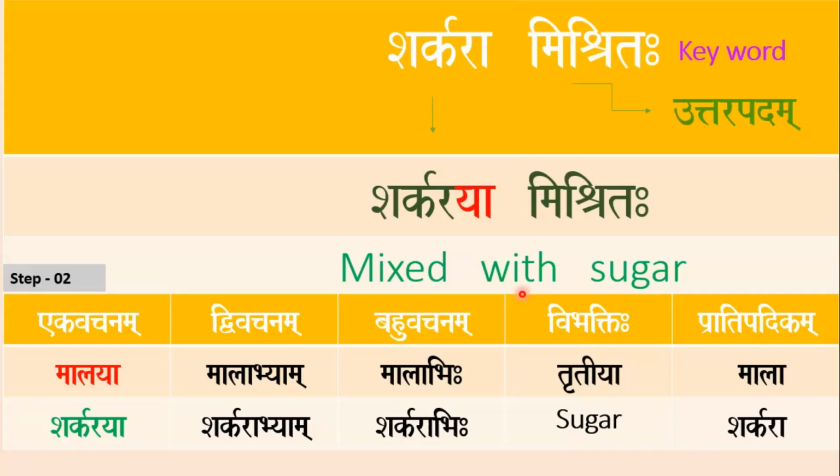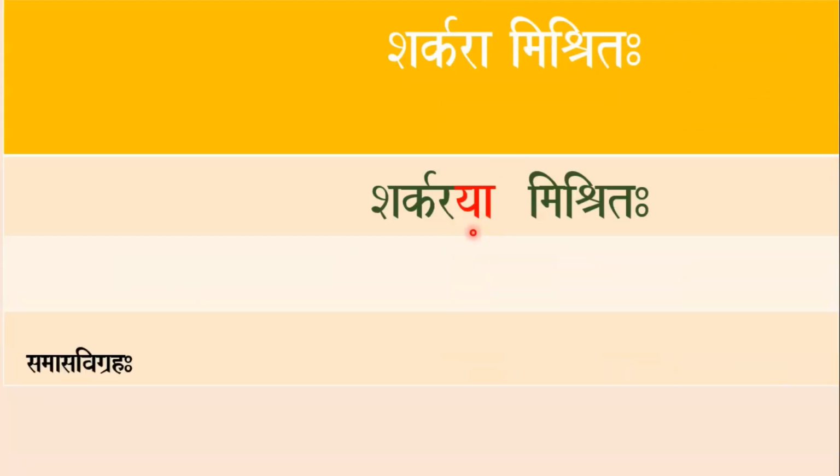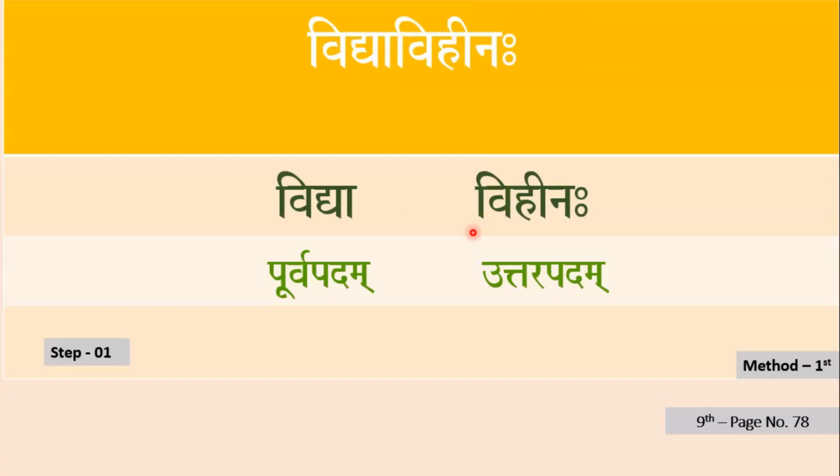That's why Sharkara is replaced by Sharkaraya. So, our Samasa Vigraha will be Sharkaraya Mishritaha. Let's move on to our second word.